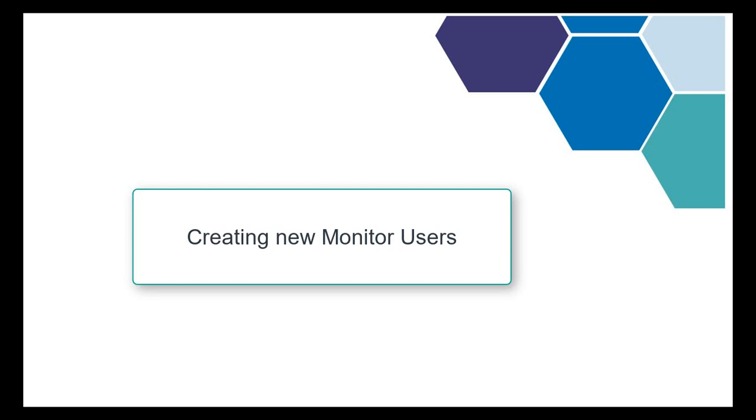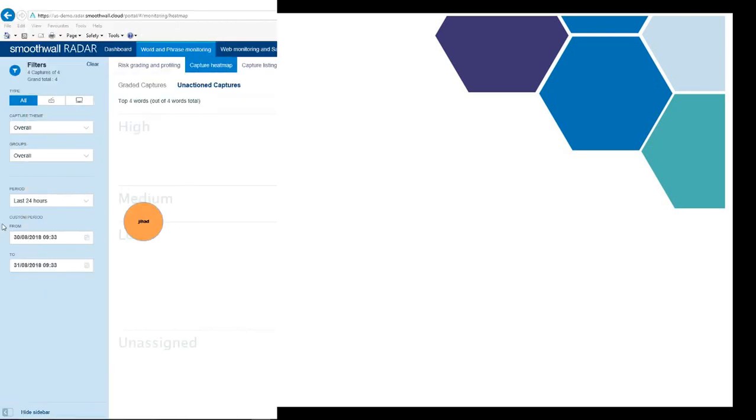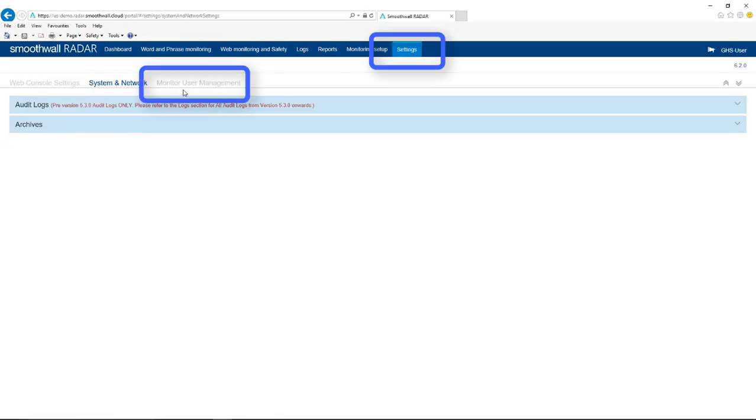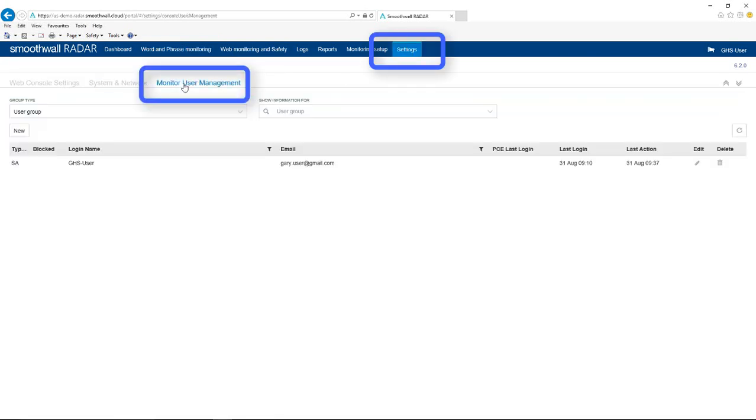In this section we're going to cover creating and modifying accounts that are used to access the portal. The owners of these are called monitor users. To create a new monitor user account for access, select Settings, Monitor User Management to display the current list of them. Note only monitor users who are site administrators can perform this function.